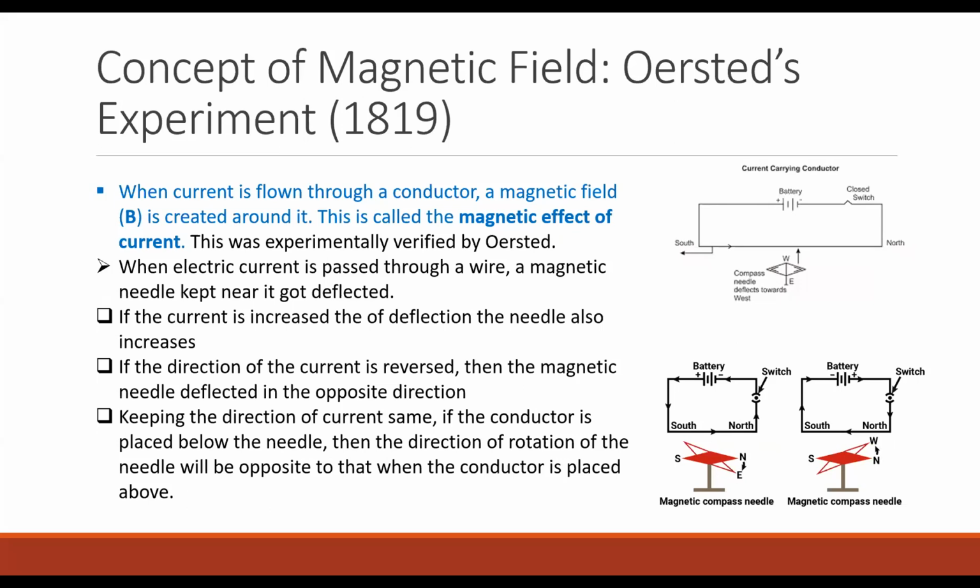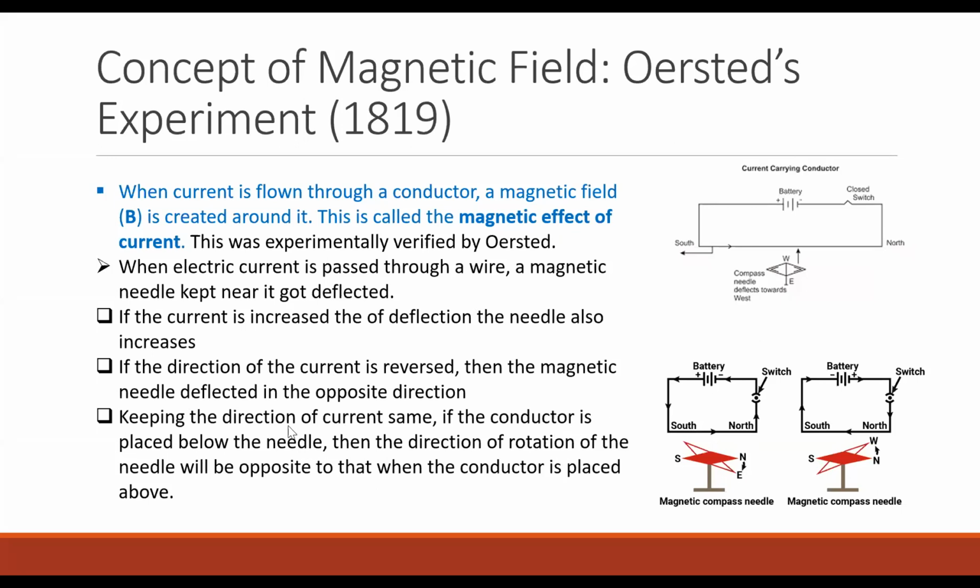That is one thing which he verified. And also he changed the amount of current, and he found that if the current is increased, the deflection of the needle also increases, which means the more current is flowing through the conductor, the stronger is the magnetic field produced. So by increasing the strength of the current, you can increase the strength of the magnetic field. Now, he did one more thing, keeping the direction of the current same.